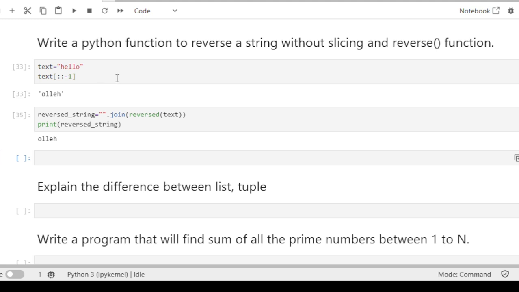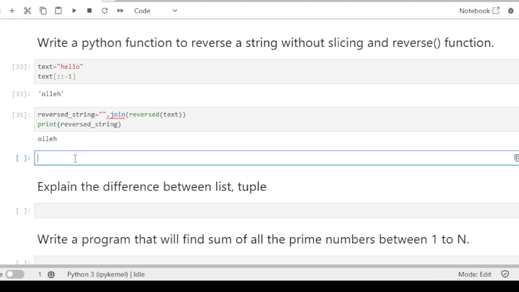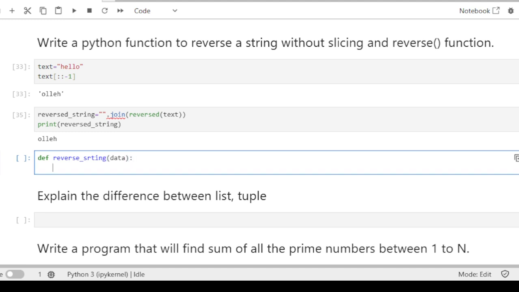Using these, we can reverse the string. But in the interview, they are asking that we don't have to use these two methods. So we will create a function to reverse a string. First let's create a function, reverse string, and then we need to take the input from the user. Then I will create an empty string.